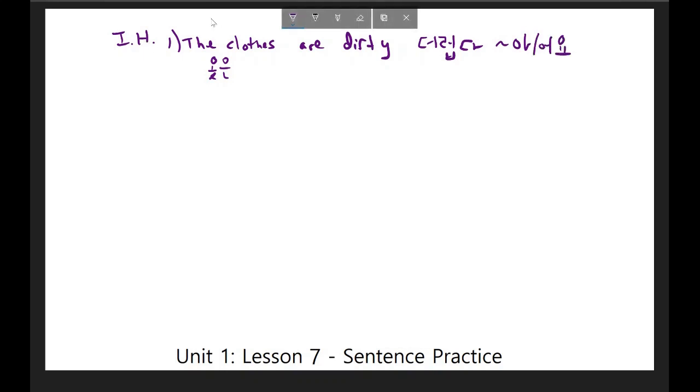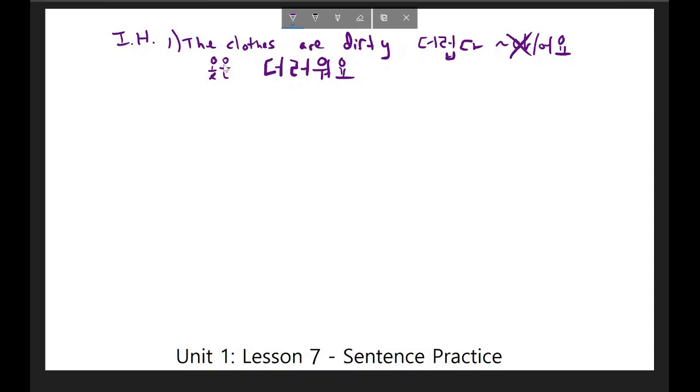Now, if this gets added to the stem of 더럽다, this letter here is actually going to be removed. And what I'm going to end up with is 더, 러, and then this letter actually changes into u. And now this ending gets added directly to this. So I'm actually not going to add this, and instead I'm going to add this thing directly to the stem. So it's going to say 더러워요. This sentence would read 옷은 더러워요.